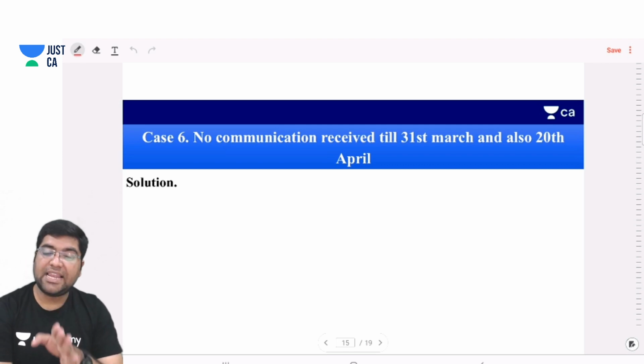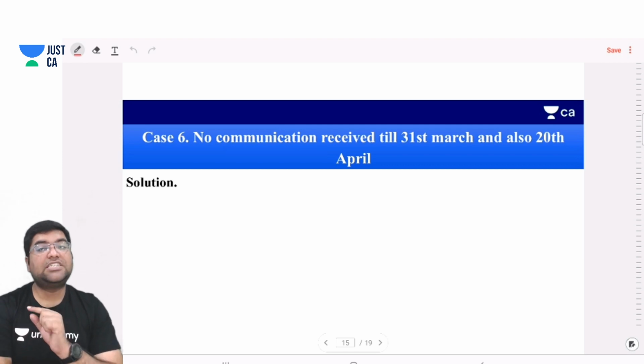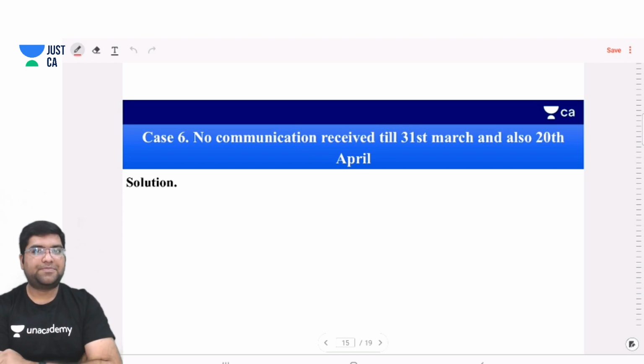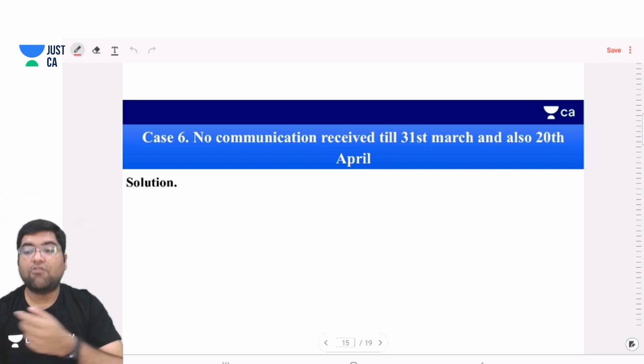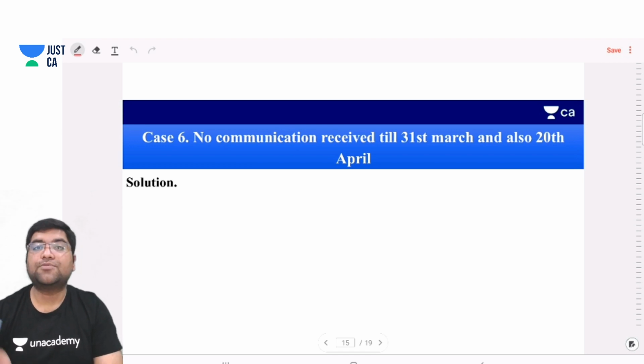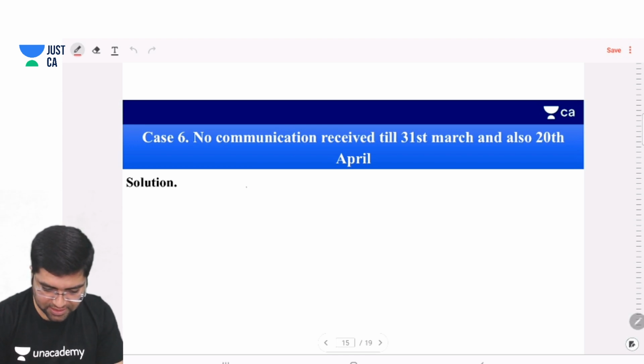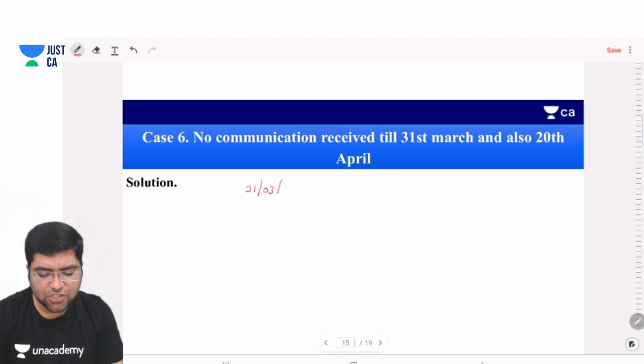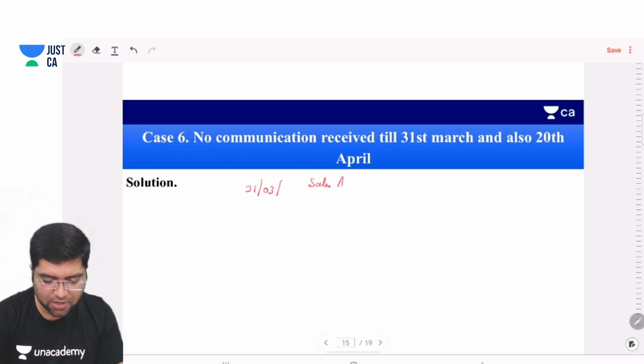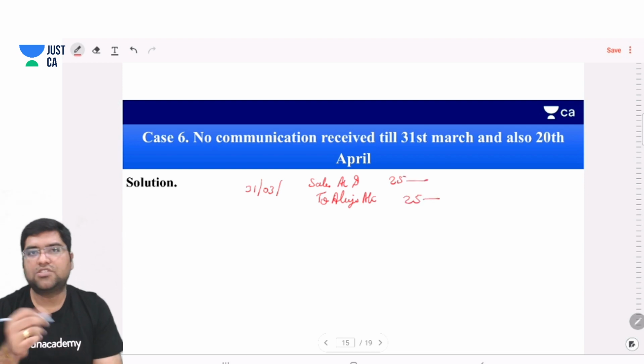That means she was silent till 31st March and she was silent till 20th April. Now what do we do? On 31st March, prudence tells us to assume the goods will be rejected. So the entry will be, sir, sales account debit to Alia, 25,000. Stock will be booked.